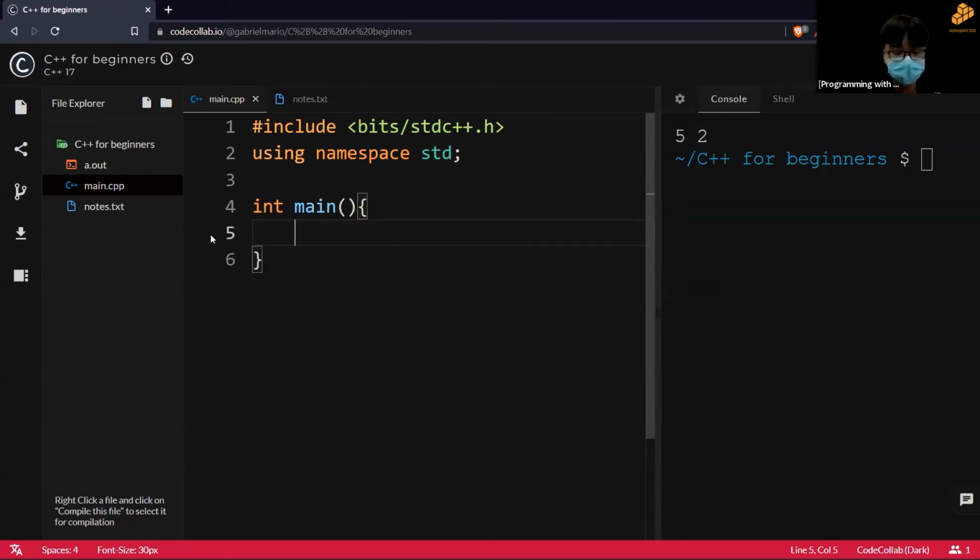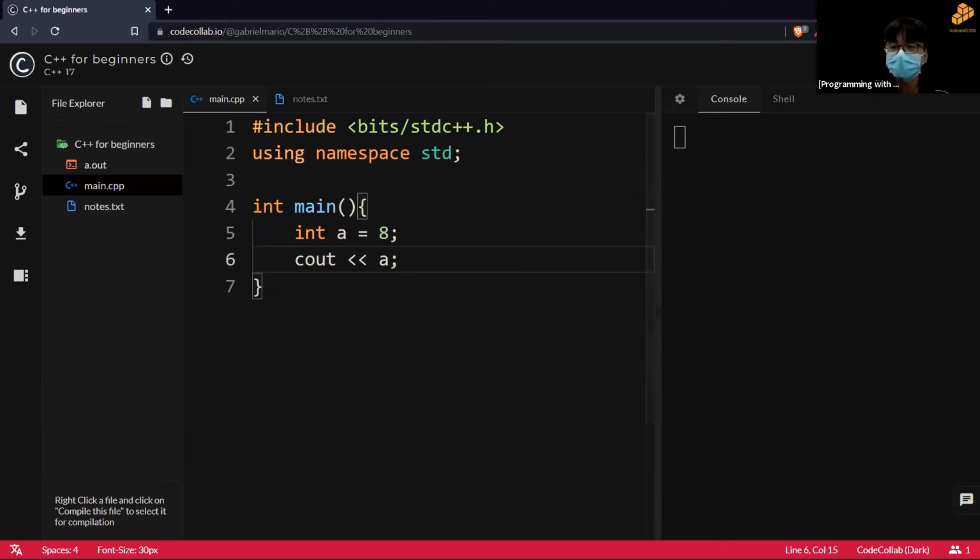Okay, let's say I have an integer A. I'll give it a value of 8. And I want to output the character A. If I don't put the single quote, what do you think will show up in my console here?